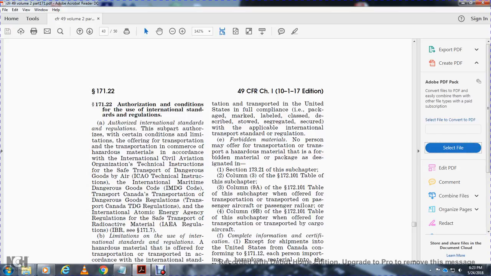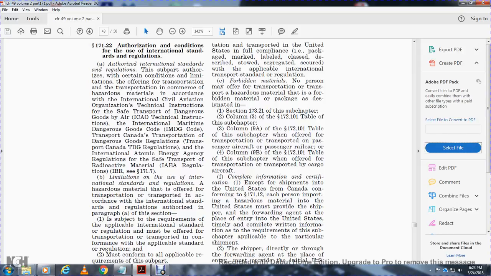Transported in the United States in full compliance, the package must be marked and labeled as described in the applicable international transportation regulation. Forbidden material: no person may offer for transportation or transport a hazardous material that is a forbidden material or package that is described and designated in section 172.101 table, column 3. Column 9A of the 172.101 table, a material offered for transportation by rail or passenger aircraft, and column 9B of the 172.101 table, a material offered for transportation by cargo aircraft only.